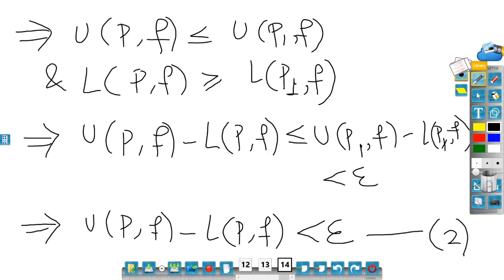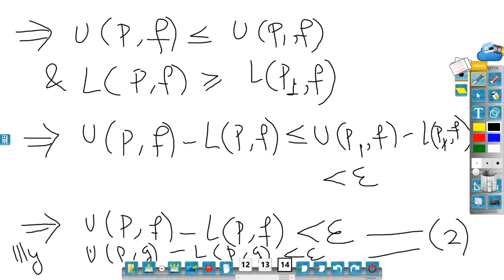On the same line you can prove it for g also. How so? Similarly, one can show that U(P,g) minus L(P,g) is less than epsilon. Right? These both inequalities we will call number 2 and 3. Now when I said similarly, I will suggest you all please write down this explanation. How will you write down the explanation? You will say same thing.